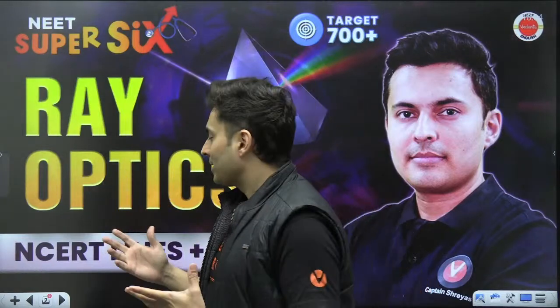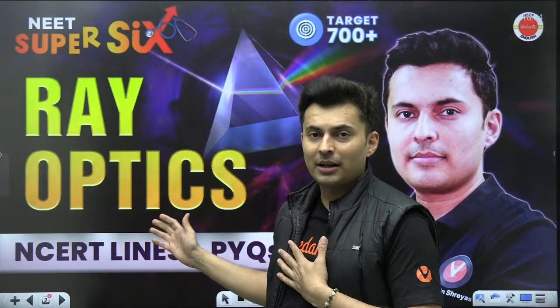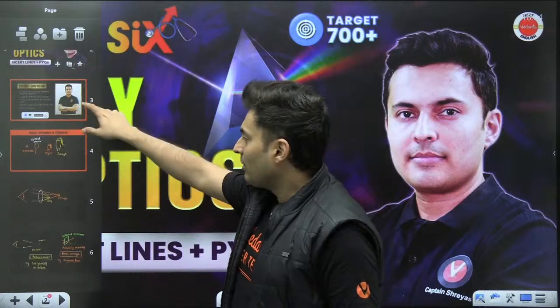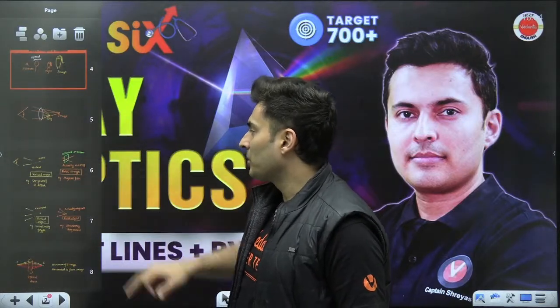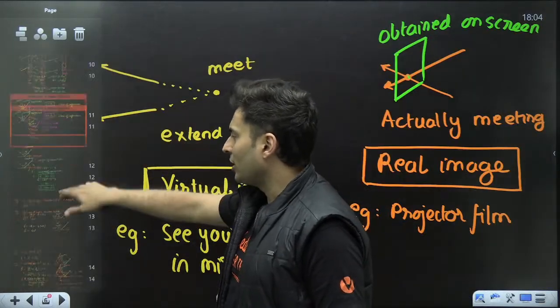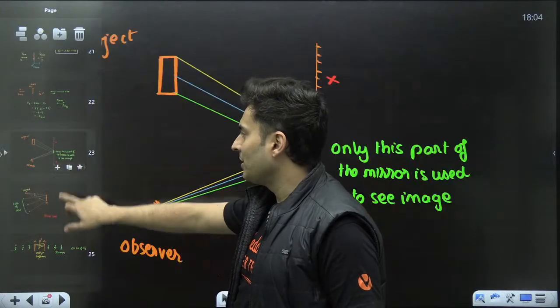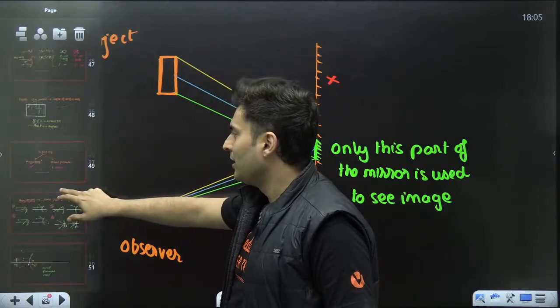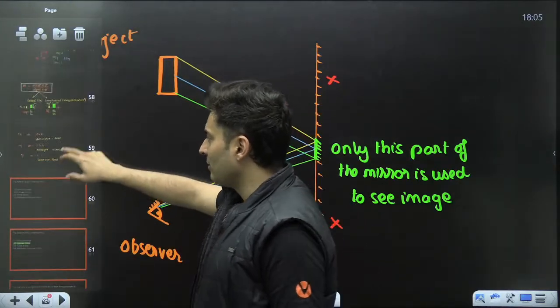In the Super 6 series, we started off with ray optics and we did quite a few things. If you remember from last lecture, we talked about images, reflection, image formation, field of view, image velocity, multiple mirrors, curved mirrors.